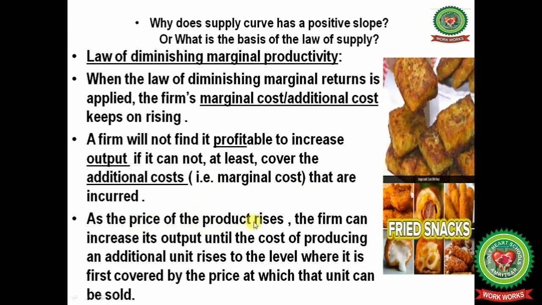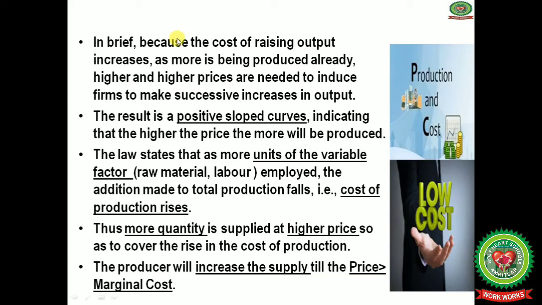As the price of the product rises, the firm can increase its output until the cost of producing an additional unit rises to the level where it is first covered by the price at which that unit can be sold. In brief, because the cost of raising output increases as more is being produced already, higher and higher prices are needed to induce firms to make successive increases in output. The result is a positively sloped curve, indicating that the higher the price, the more will be produced.